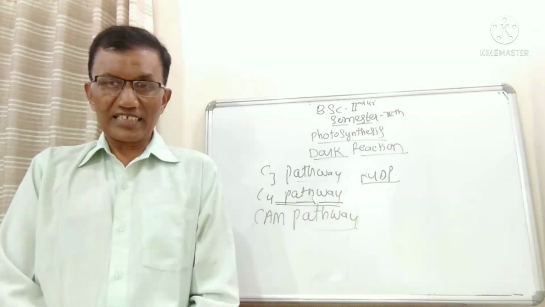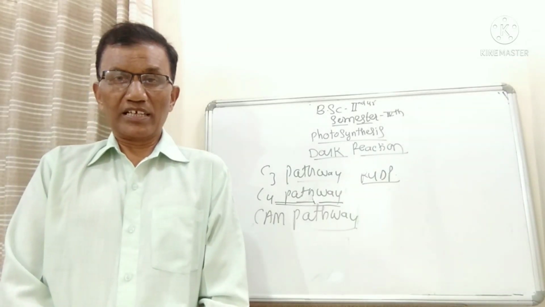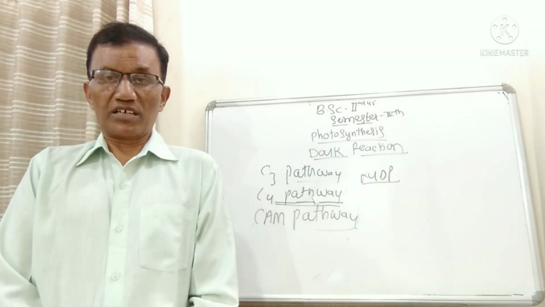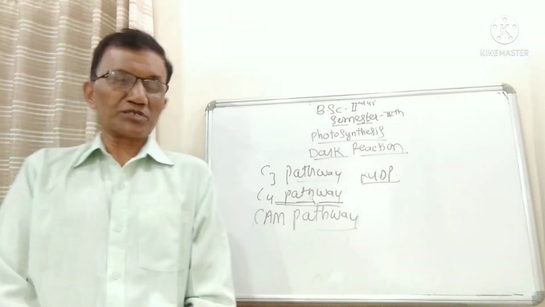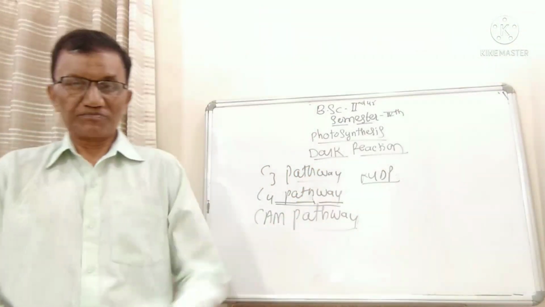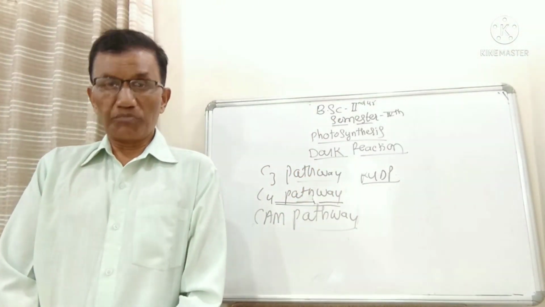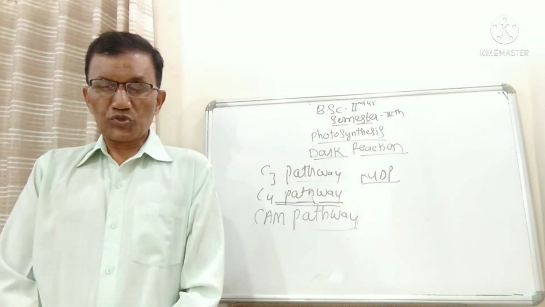The first thing is why it is called a C3 pathway. In most of the dicotyledons, the carbon dioxide fixation takes place by the C3 pathway.